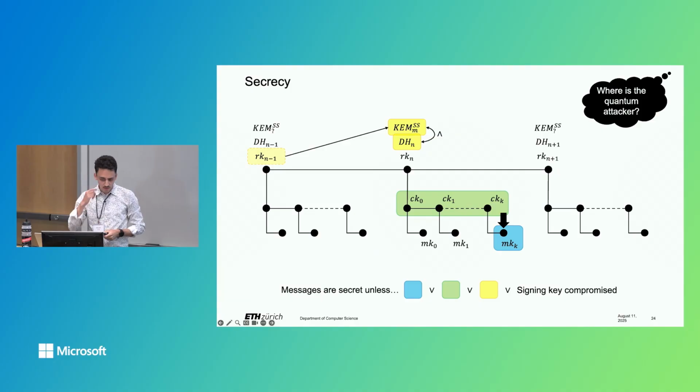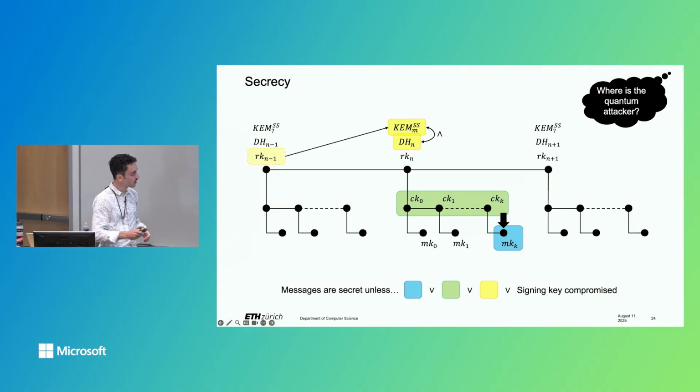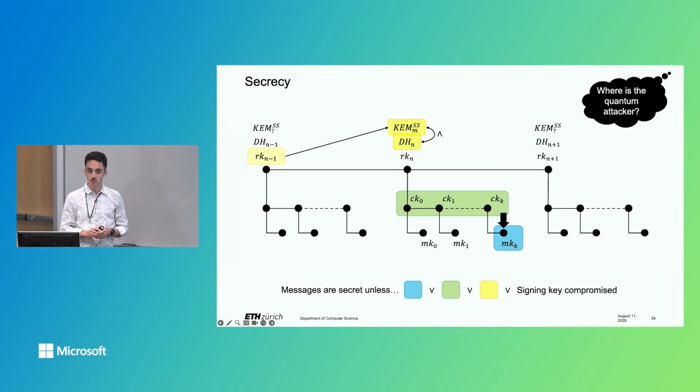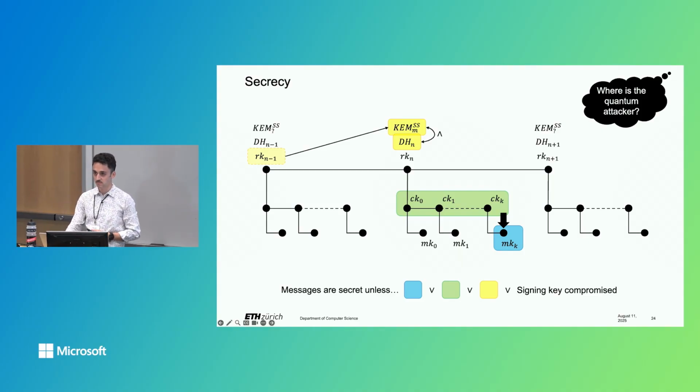So now you may wonder, where's the quantum attacker in this secrecy lemma? The quantum attacker is in our actual formalization that we proved. It will become more apparent, but in this graph, it's hidden in how the adversary could learn key material. The post-quantum adversary will be trivially able to, for example, learn the Diffie-Hellman shared secret at the top because they are a quantum adversary, they can just compute it, but they will not be able to learn the Chem shared secret because that uses post-quantum secure cryptography.